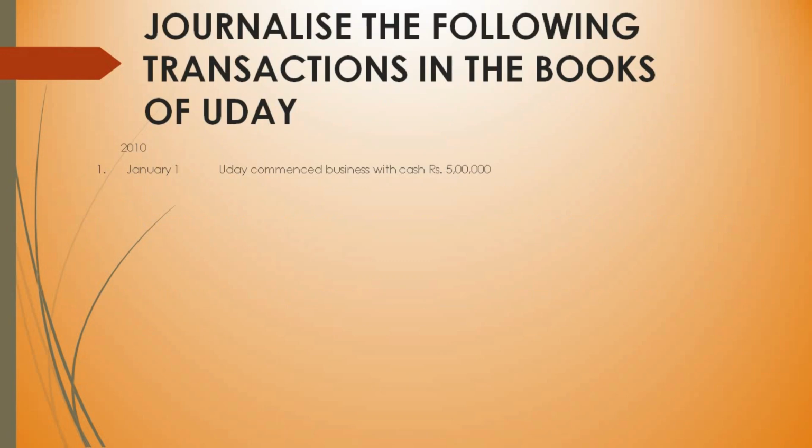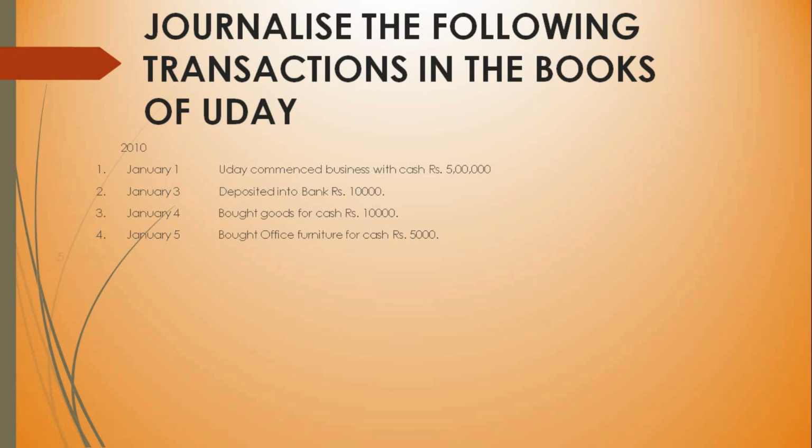Let's try to solve this. So first one, Uday commenced business with cash rupees 5 lakhs. Deposited into bank 10,000. Bought goods for cash rupees 10,000. Bought office furniture for cash rupees 5,000. Sold goods for cash rupees 6,000. And sold goods to Murthy on credit rupees 4,000.